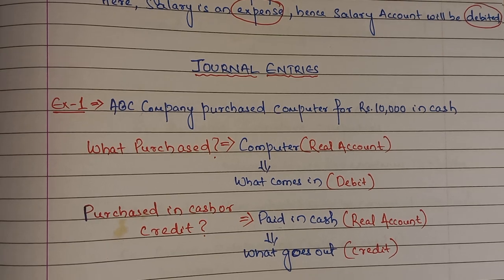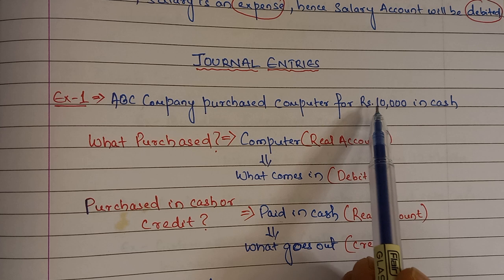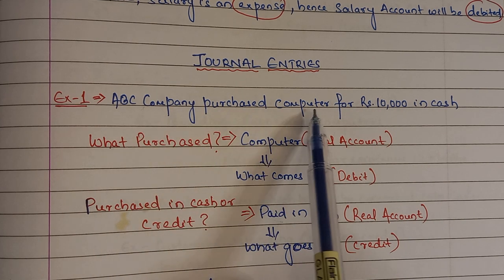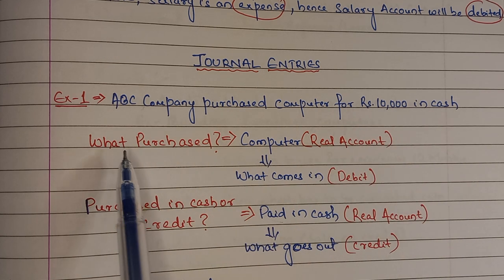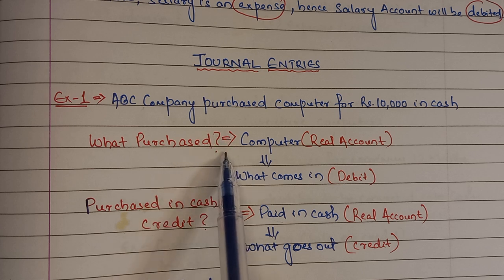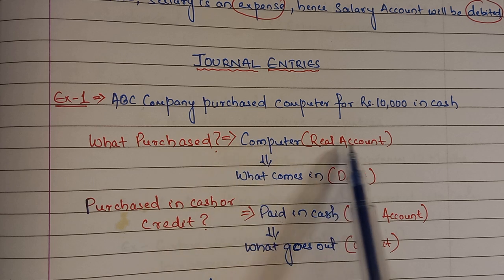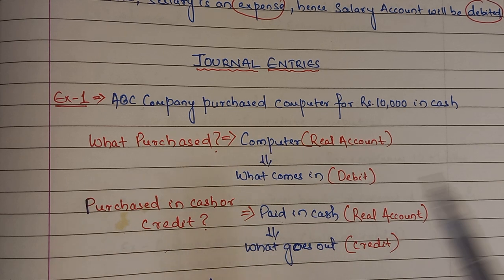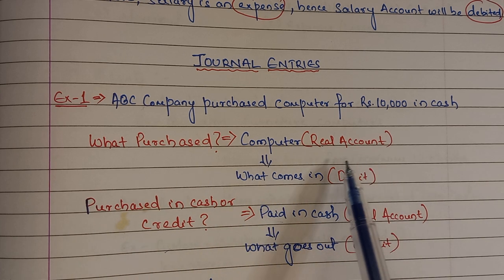Example 1. ABC company purchased computer for rupees 10,000 in cash. Correct? ABC company purchased computer for rupees 10,000 in cash. So the first question I should ask is, what is purchased? Correct? What did ABC company purchase? The answer is computer. So computer is an asset. So it is a real account, right? And this computer is coming into the business or going outside the business? It is coming into the business.